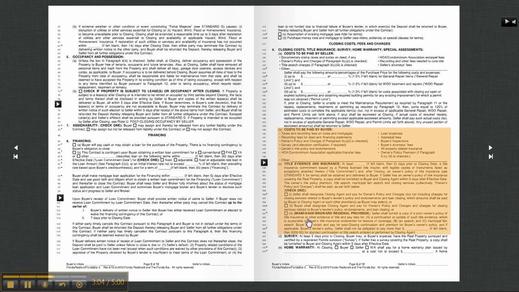So that's part of page 2 and 3 of the residential purchase contract. Hope you enjoy it. Thank you.